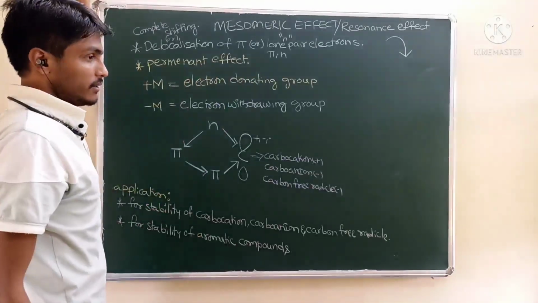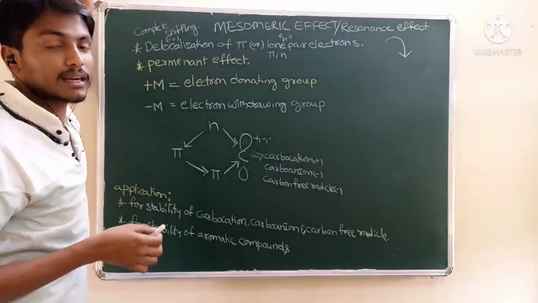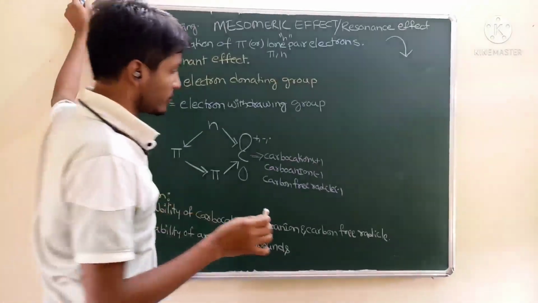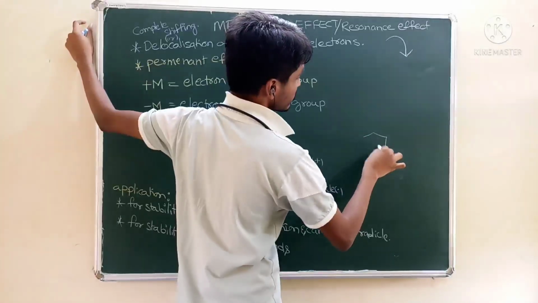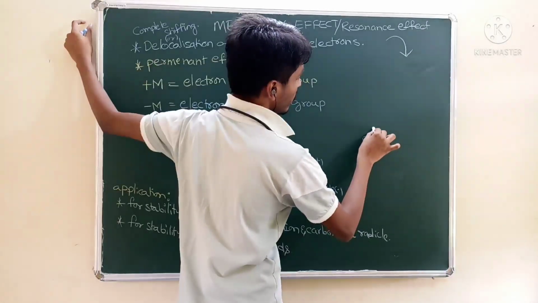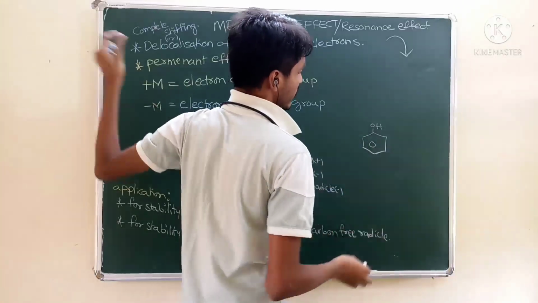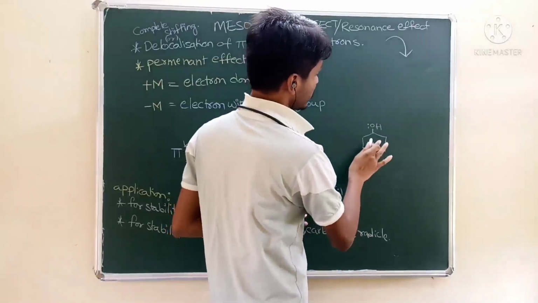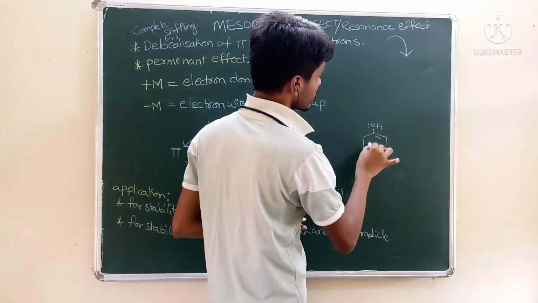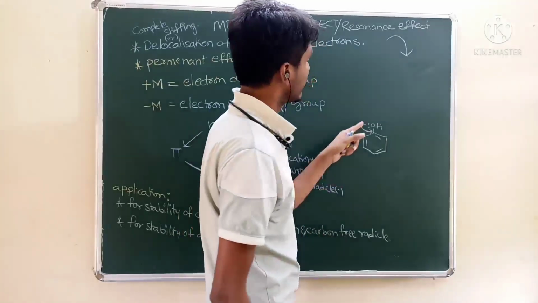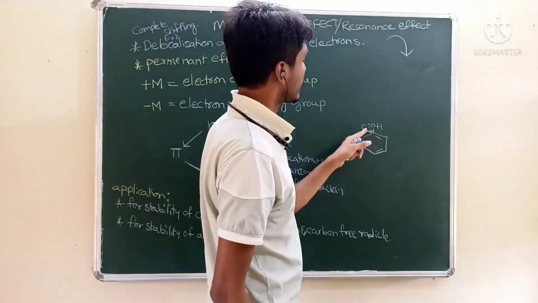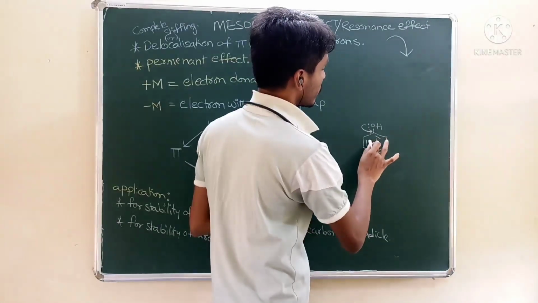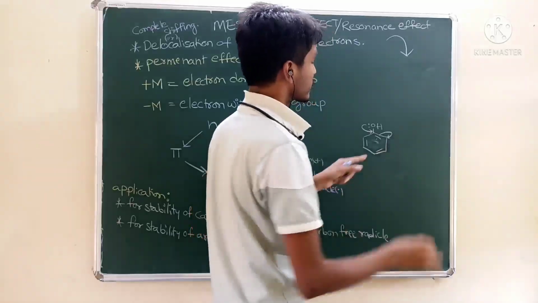This is a permanent effect, nothing but continuously operated in the molecule. When you consider any molecule, for example, phenol, oxygen contains 2 lone pairs of electrons. Then with the resonance effect, when this electron comes to this place, then this electron is taken up by this carbon atom.